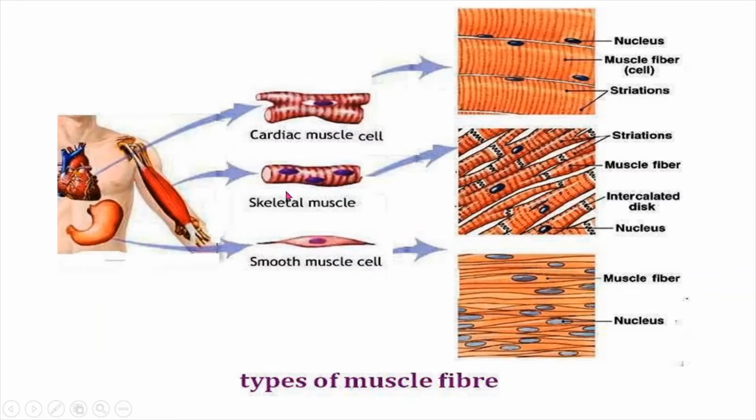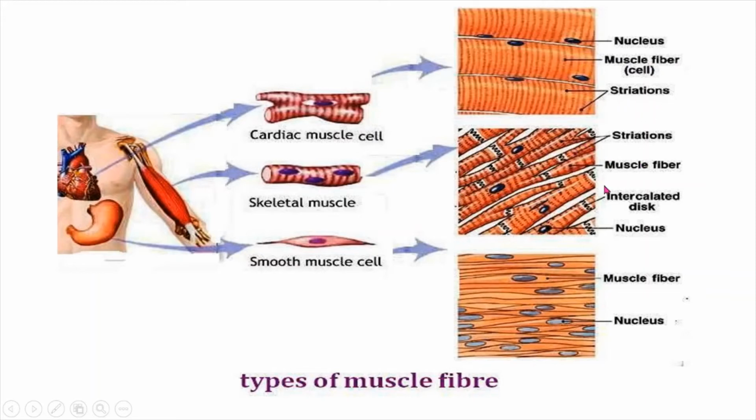See what their differences are, and also you can see the nucleus. Darkly stained particles are the nucleus, and depending upon where they are present, they have different names and some different structures. This is a nucleus, this is a muscle fiber cell, and these strips are called striations.